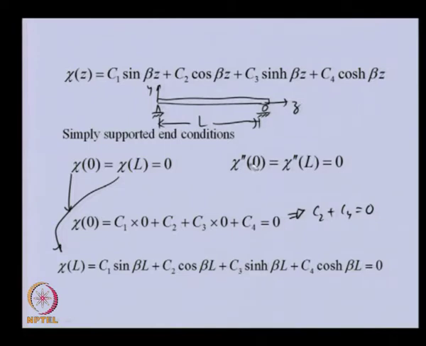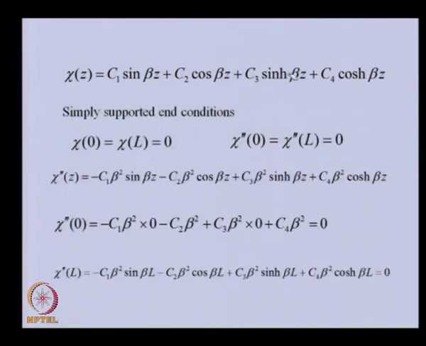Now, we will apply the boundary condition for moment. This is the same equation for moment, because we need the double derivative of this function. So, we are taking the double derivative of this with respect to z. We will get this if we differentiate with respect to z twice, and now we substitute this particular boundary condition here, keeping z equal to 0.